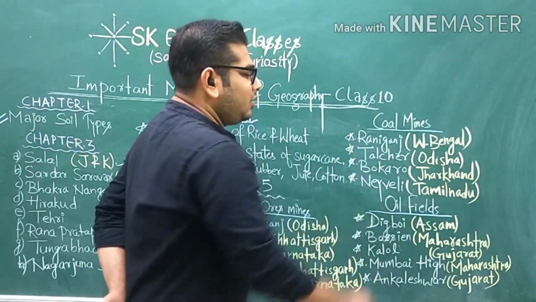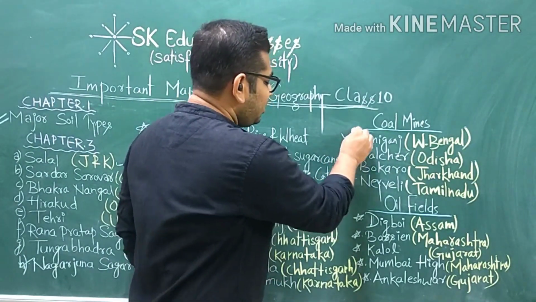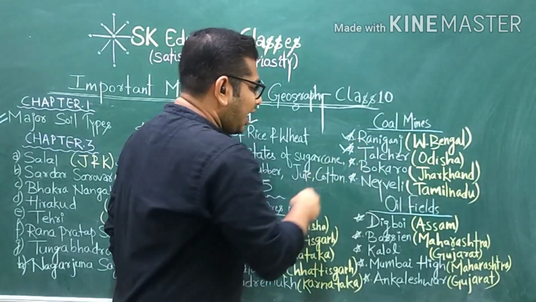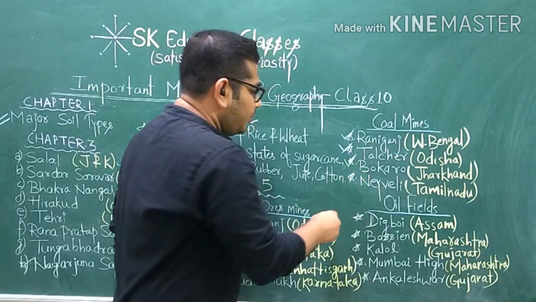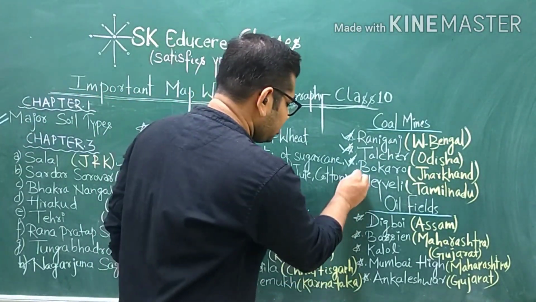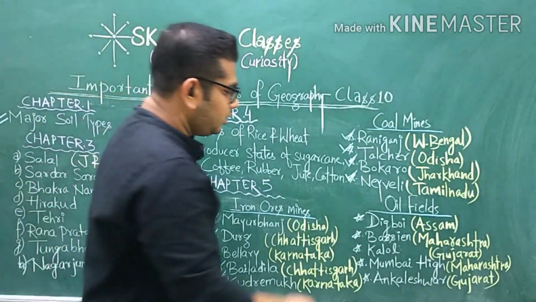You may be asked to locate coal mines. Some of the important coal mines are Raniganj, located in West Bengal, Talcher, located in Odisha, Bokaro coal mines, located in Jharkhand, Neyveli coal mines located in Tamil Nadu.